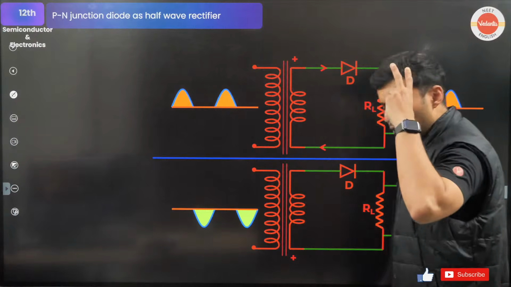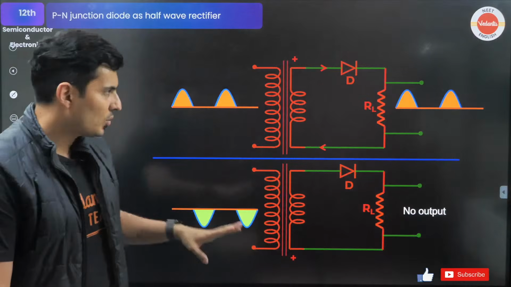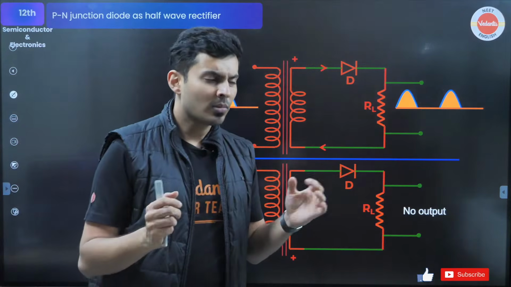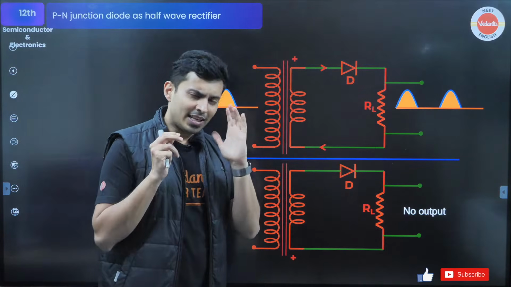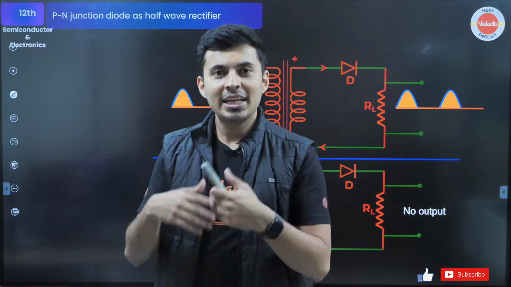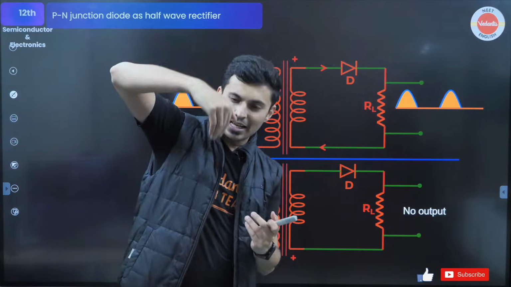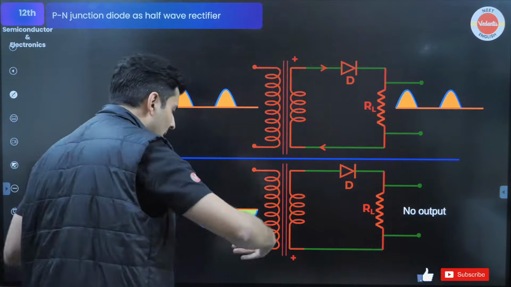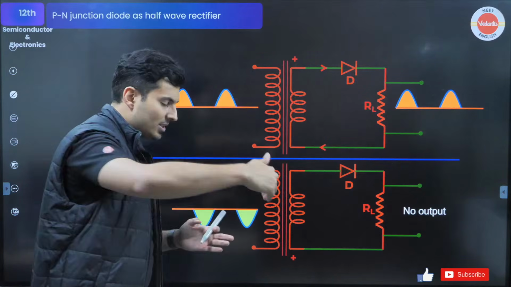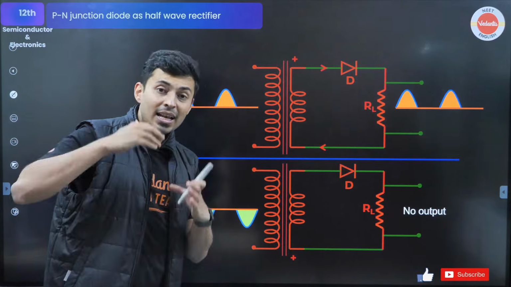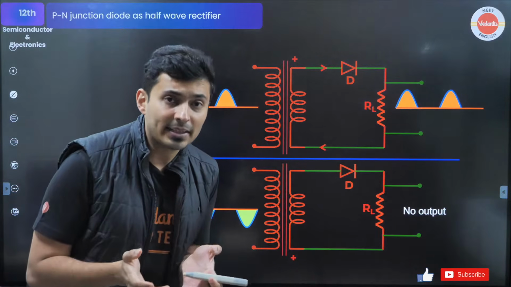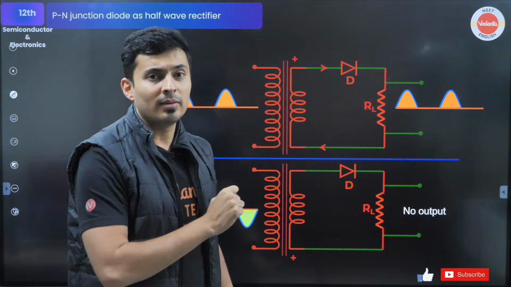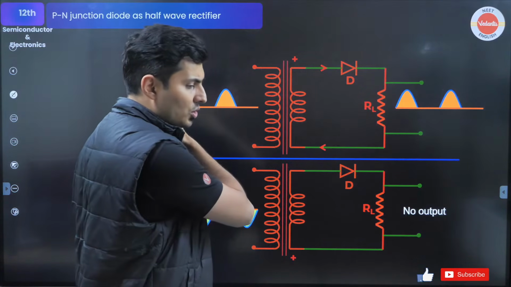Now there are multiple types of rectifiers. Let's understand two major types. First one is called half wave. The second one is called full wave. What is the meaning of half wave and full wave? It's exactly what you can imagine. In an AC signal, you have the positive cycle, you have the negative cycle. That means current flows this way, current flows that way. In half wave, you only rectify, meaning convert AC into DC, only half of the wave. The remaining half, you just shoot away.